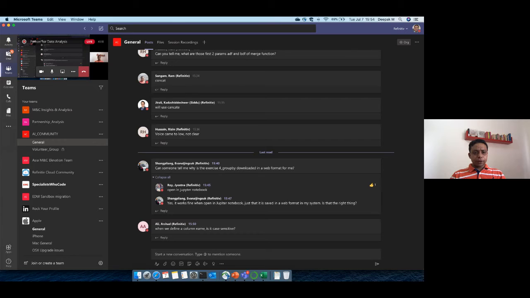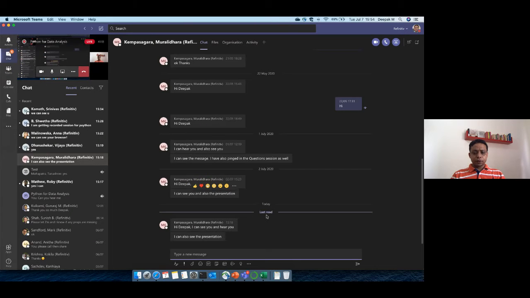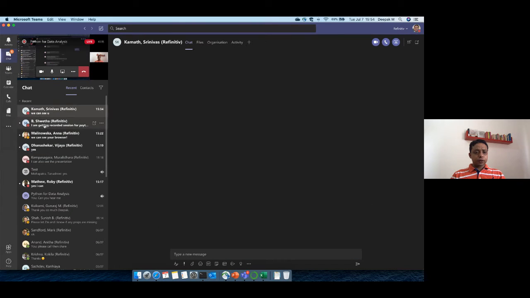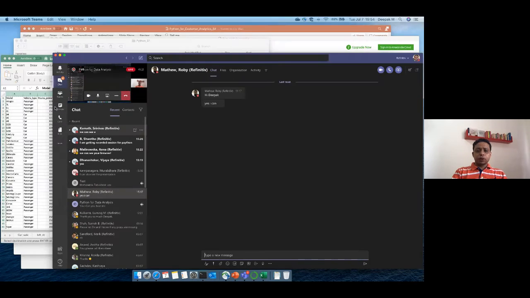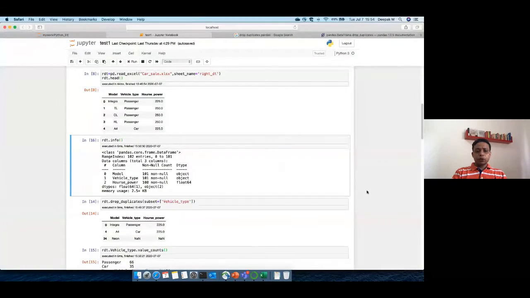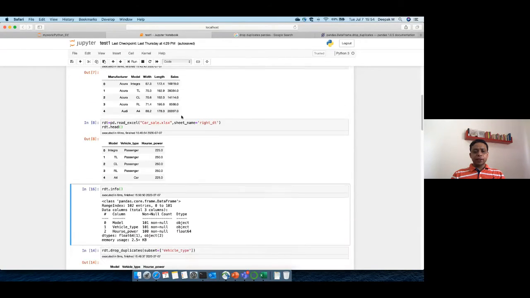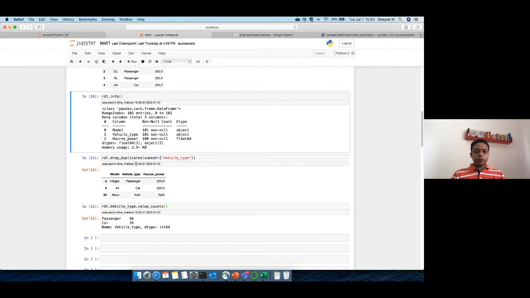OK, some people have pinged me. Let me just check. OK, cool. So I think by now you should be able to at least read this file, left DT, right DT, and you should be able to check whether there are duplicates by vehicle type or not.